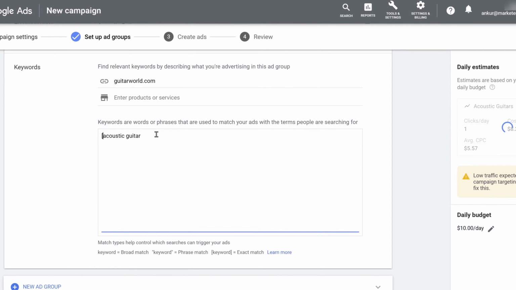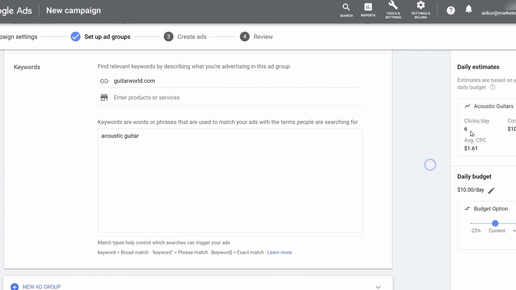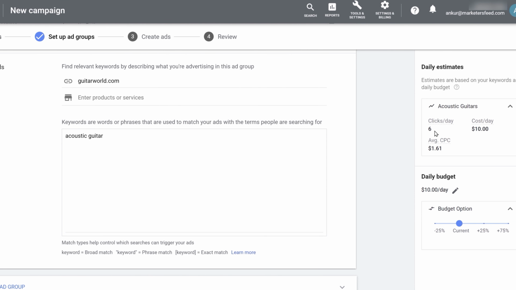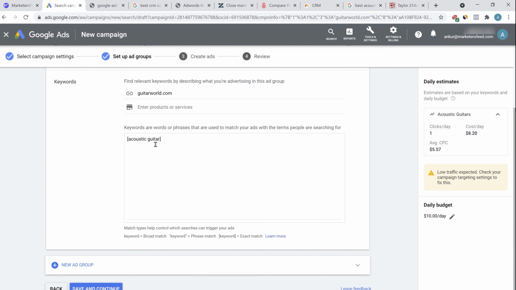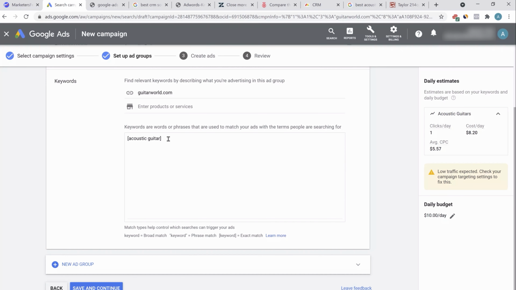Like you can see here, if we remove the brackets here, on the right hand side, you will see we are getting 6 clicks per day and the cost will be around $10. Average CPC will be 1.61. But if we add the brackets, acoustic guitar, you will see low traffic expected, because acoustic guitar in a phrase has a very wide variation of different keywords for which the ad can be shown. But if we add the brackets, then the ad will be shown only when someone searches for acoustic guitar. That reduces the search volume and hence the impressions that you will get will be much lower compared to a broad match or a phrase match.